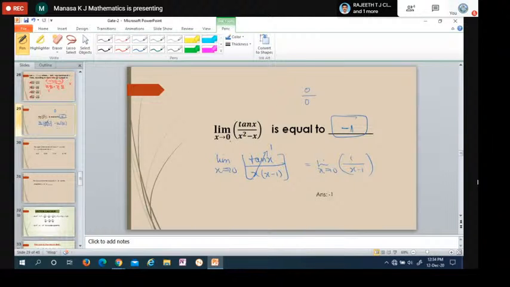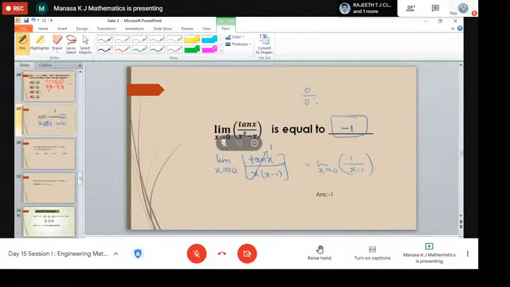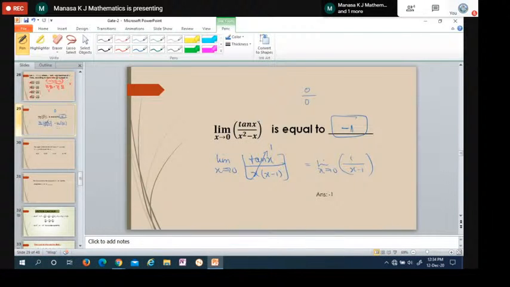Otherwise, if you substitute the limit directly, we get the 0 by 0 form, which is an indeterminate form. We have to use L'Hospital's rule. That means we have to differentiate both numerator and denominator separately. With this, I will stop now.